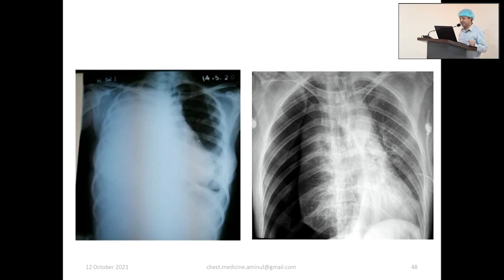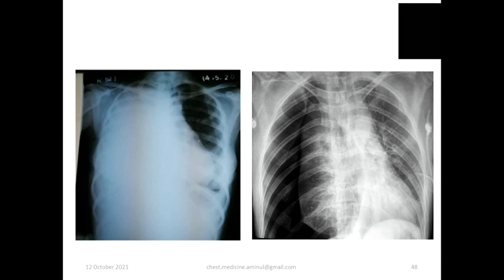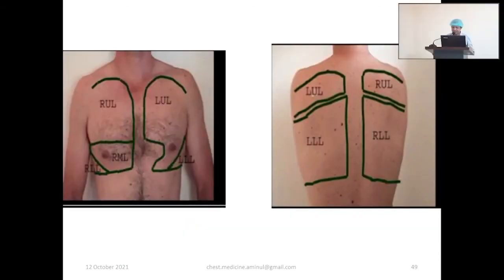If, I repeat, if you are confused about hyperresonance, this breath sound is diminished. If it is pleural effusion or other pathology or collapse, the percussion note should be dull. But you are sure that this percussion note is not dull. At the same time, you are confused whether this is hyperresonant. So this will go in favor of hyperresonant, because if there is pathology other than pneumothorax, percussion note will definitely be dull. I have already mentioned in the front of the chest, we mostly examine the upper lobe. In the back, we mostly examine the lower lobe.